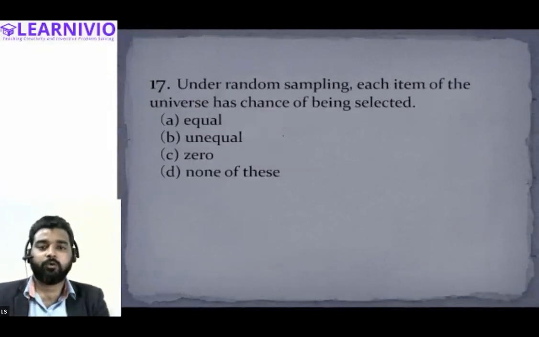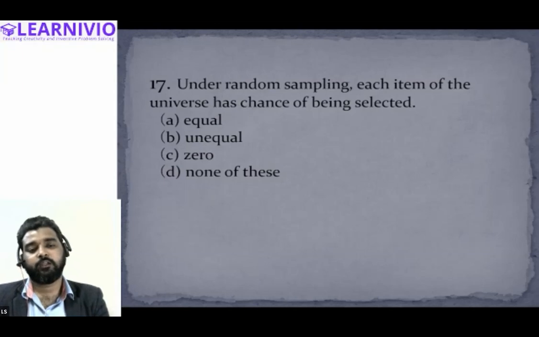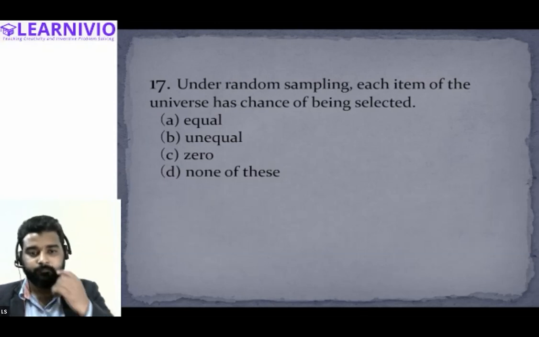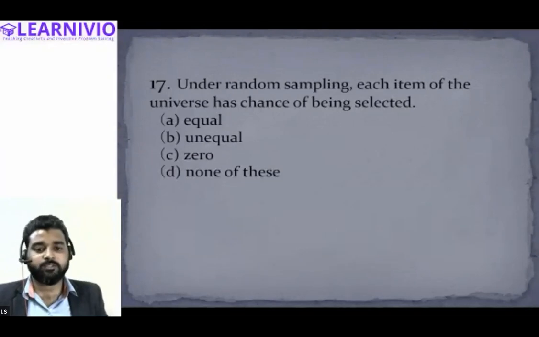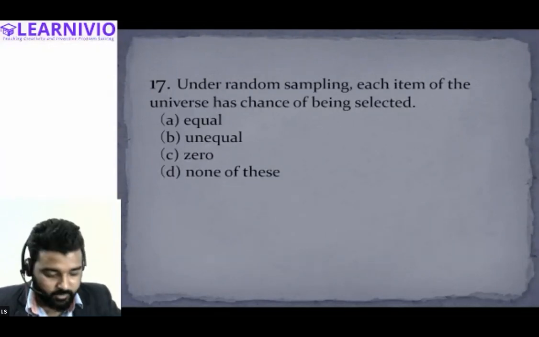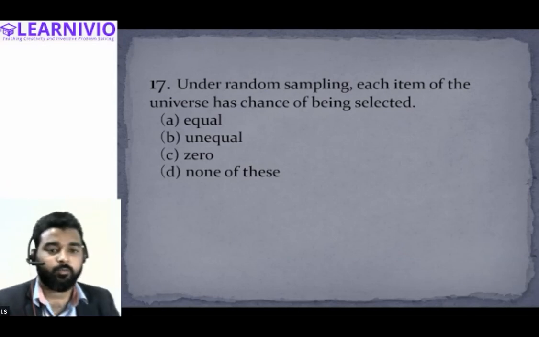Okay, now this is the last question. Under random sampling, each item of the universe has an equal chance of being selected. Tell me, under random sampling, each item of the universe has what chance of being selected? Equal, unequal, zero, none of these. Samiksha? Equal chance.